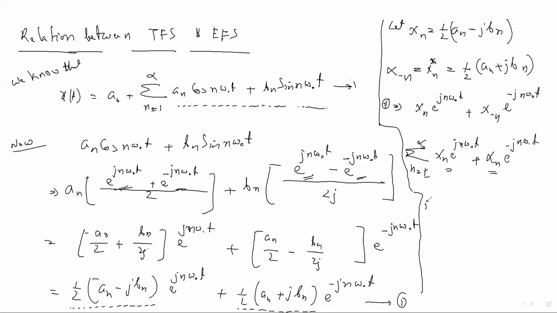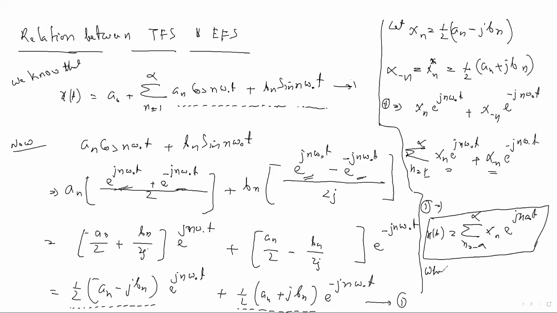So now equation 1 would be how much? You can write x t equal to summation n equal to minus infinity to infinity x n e to the power j n omega naught t. You can write directly. Okay, where x n equal to, we know that half a n minus j b n, and x naught would be how much? X naught would be a naught only.